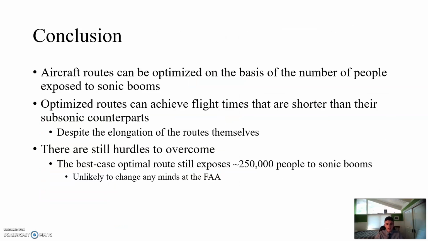So in conclusion, for one, aircraft routes can definitely be optimized on the basis of the number of people exposed to sonic booms. And these optimized routes still achieve flight times that are shorter than their subsonic counterparts. And this is pretty impressive because a lot of these optimized routes are very elongated because they have to fly around population centers. However, there are still some hurdles to overcome, the major one being that approximately 250,000 people are exposed to sonic booms in the most optimal case. And that's a figure which is unlikely to change any minds at the FAA.